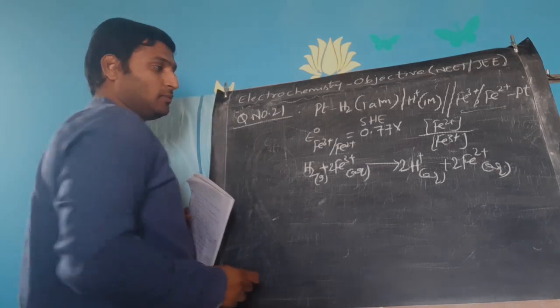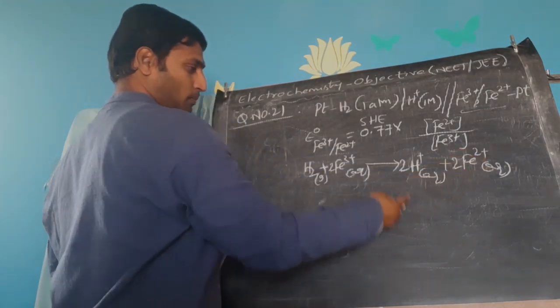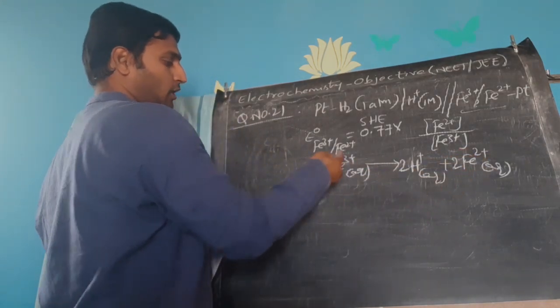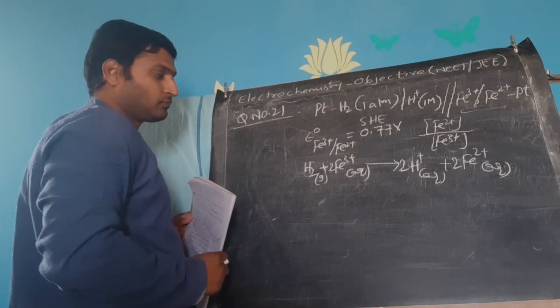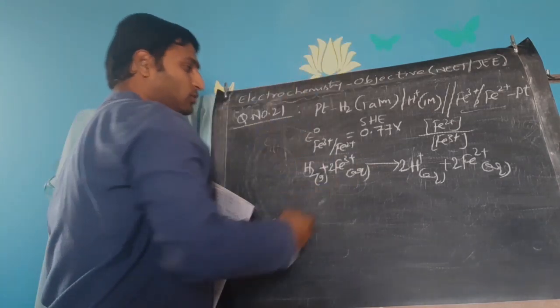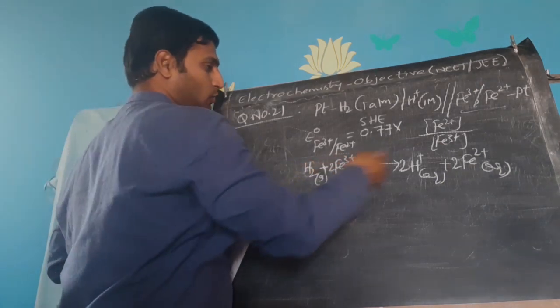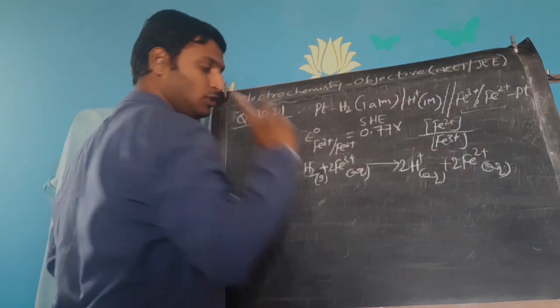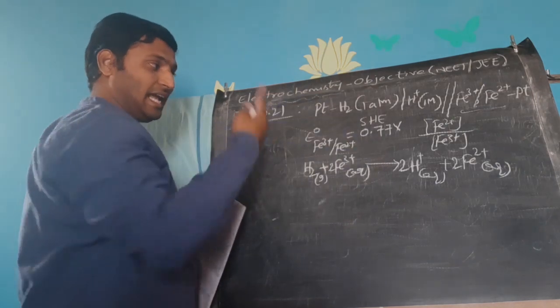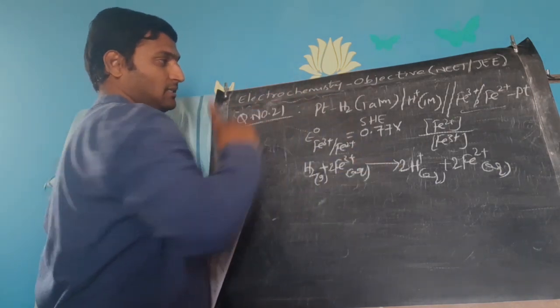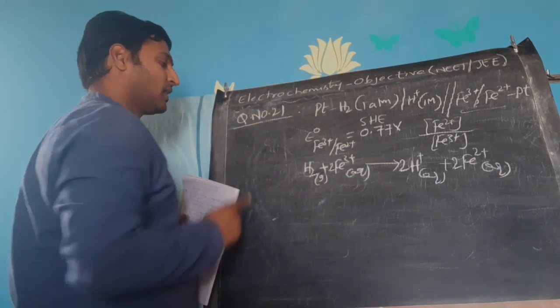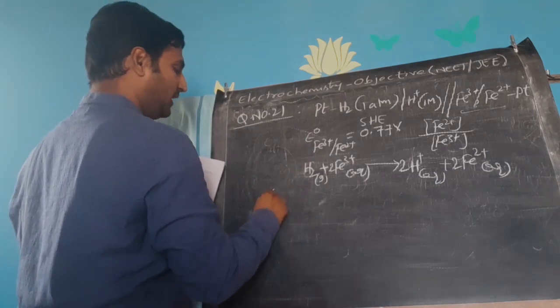That way charges are also balanced: 2 into plus 3 is 6, and 2 plus 4 is 6. Ferric to ferrous is 1 electron, but there are 2 moles, so 2 electrons in the net reaction, with H plus squared.